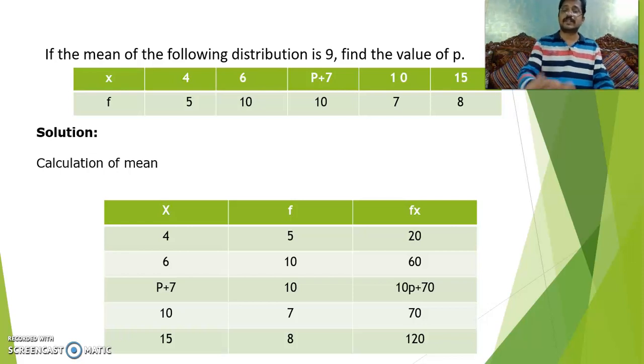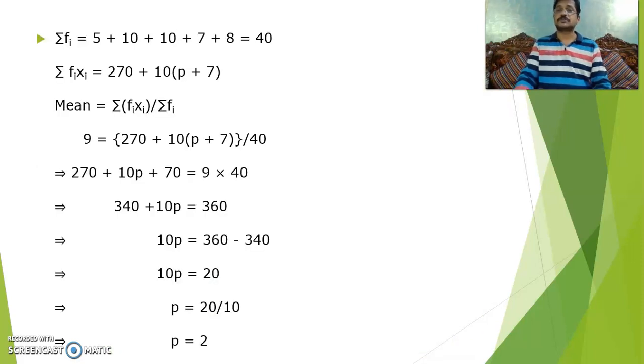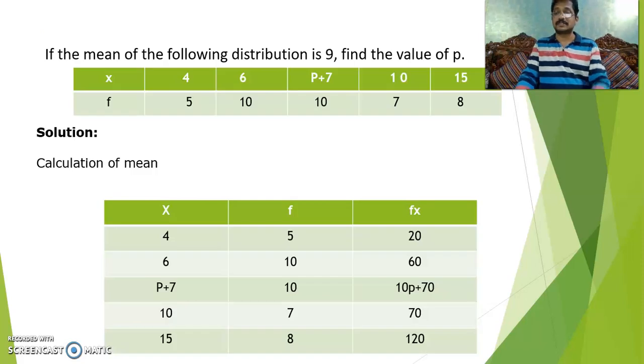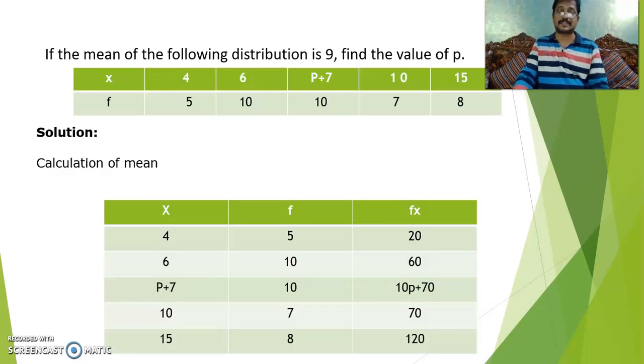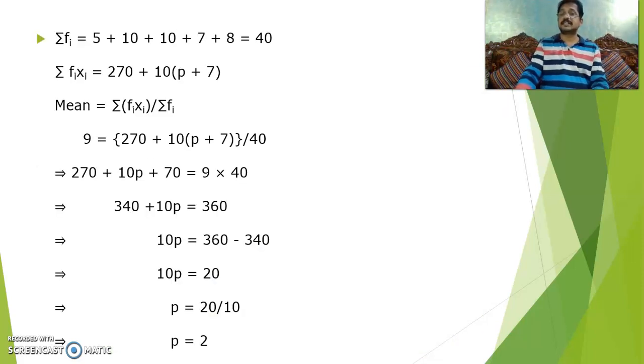And take fx, the product of these two. So sigma f, add those values. So sigma f is how much? 5 plus 10 plus 10 plus 7 plus 8, which is 40. For fx, 20 plus 60 plus 10p plus 70 plus 70 plus 120. Correct? So it is simply 270 plus 10 of p plus 7.